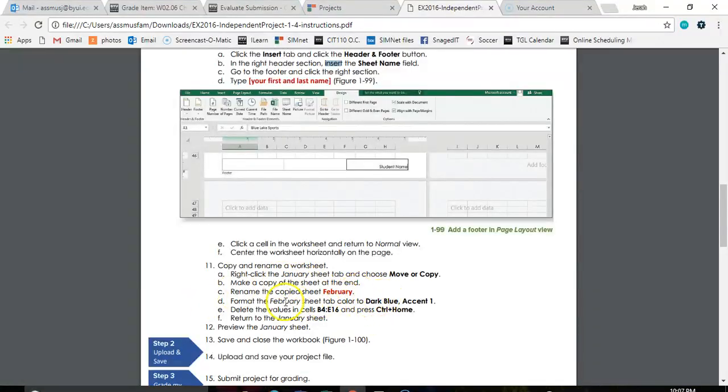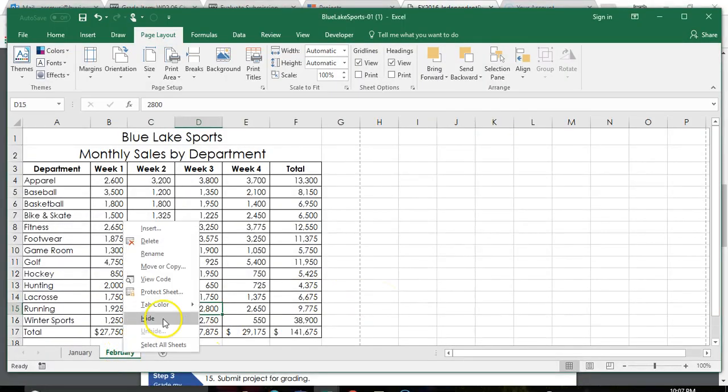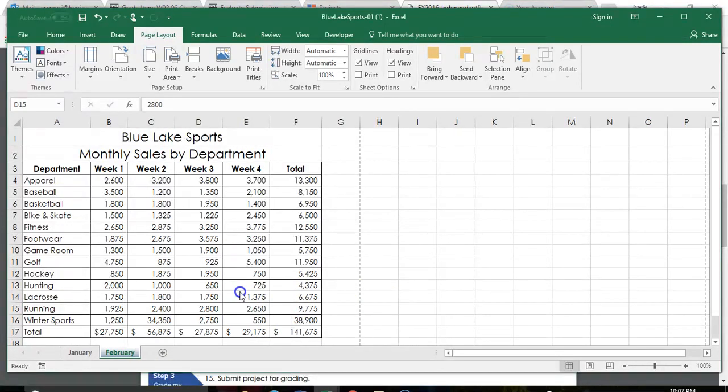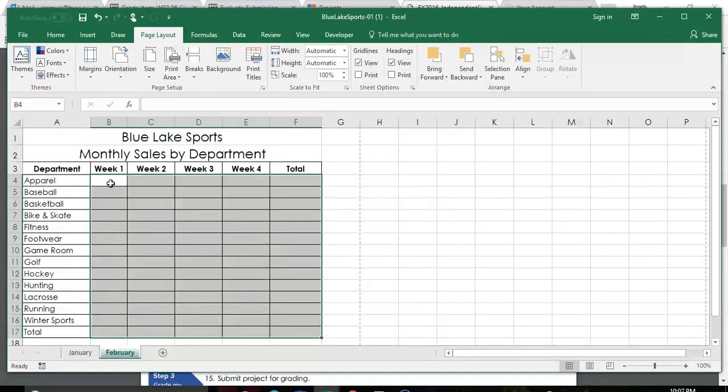And then next step is to make my sheet tab color dark blue accent 1. So I'm going to right click on my tab color, dark blue accent 1. You can see that it changed the color. And then it wants me to come in and delete this information. So I'm going to highlight it and hit delete on my keyboard, not backspace. Backspace will only delete this first box right here. But I'm going to actually use my delete button. And then Control Home takes me to my A1 cell.